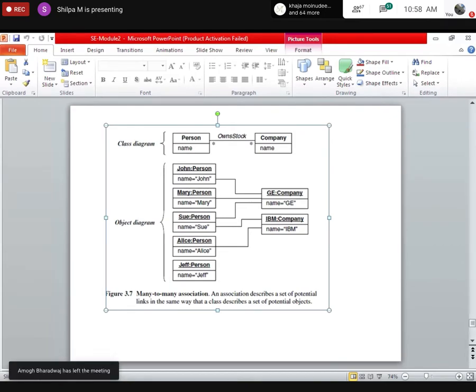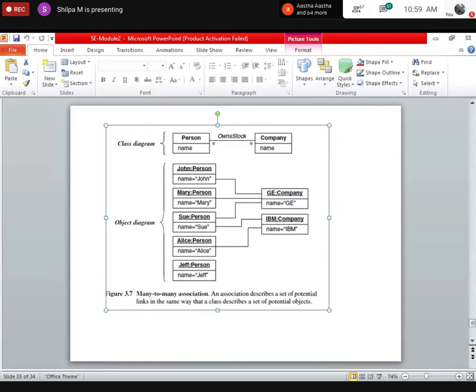Okay. So the various classes can be linked together, right? And how they are linked is given by the association. So here we have the object diagram.